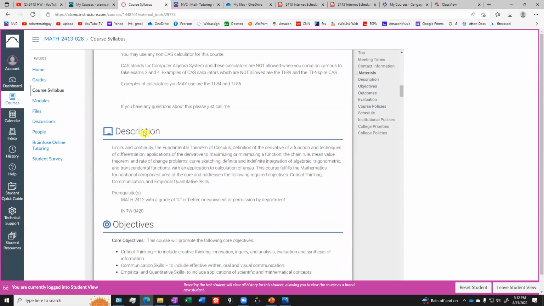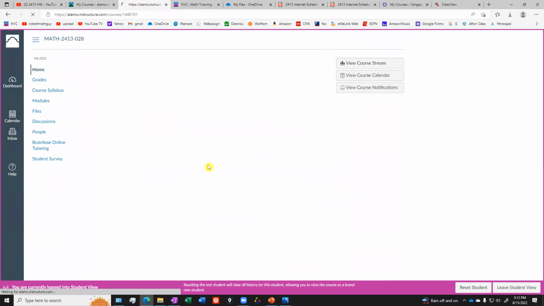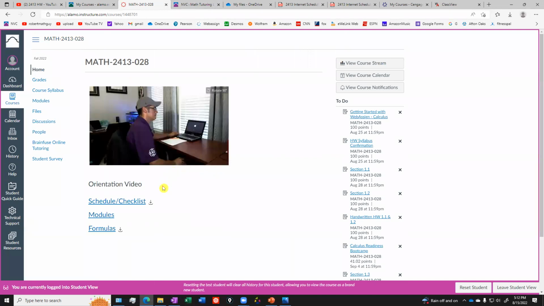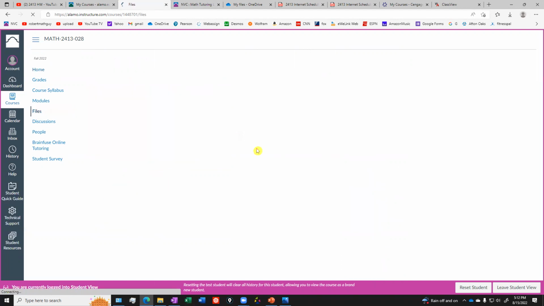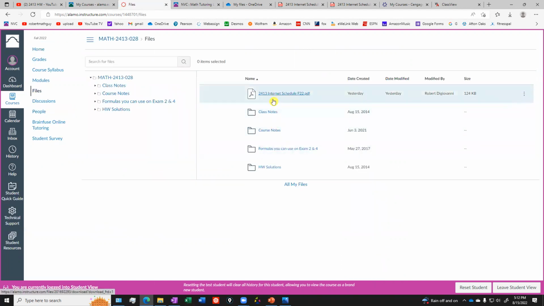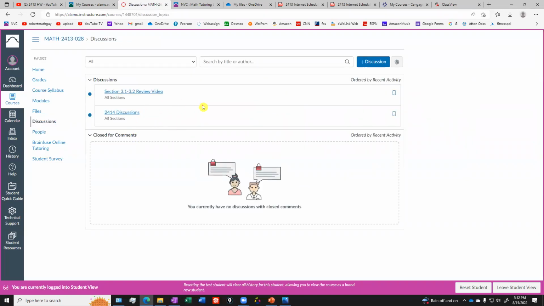Okay, so that is that. Let me see if there's anything else here. Modules, files. This is where you can go to find the schedule and the formulas and the class notes. There's just more stuff here if you need to reference it. It's just a different way to get to it. The discussion board is just a place where you can communicate with your classmates if you want to talk to each other, maybe form a study group. It's totally up to you.